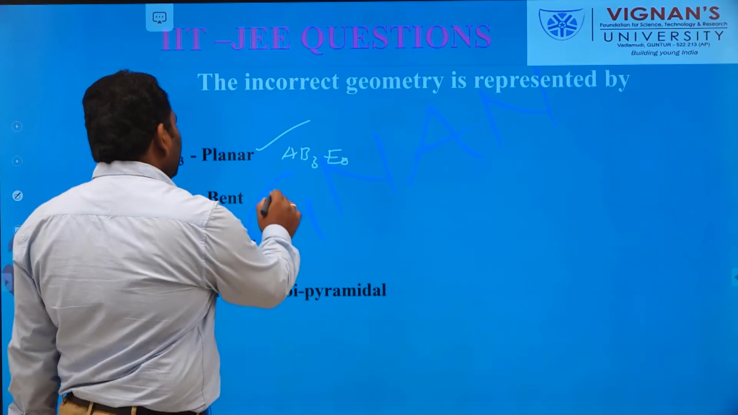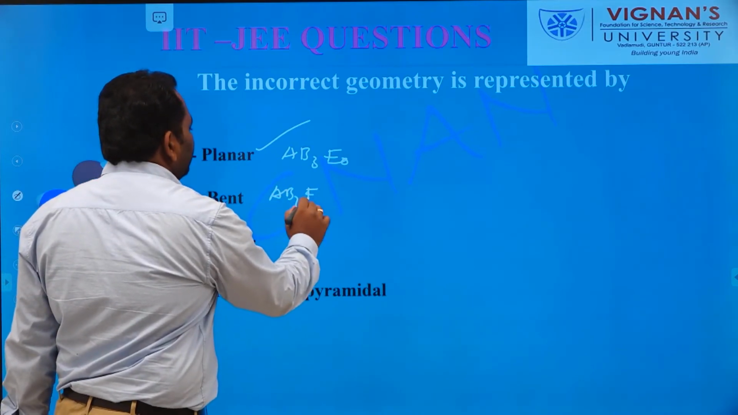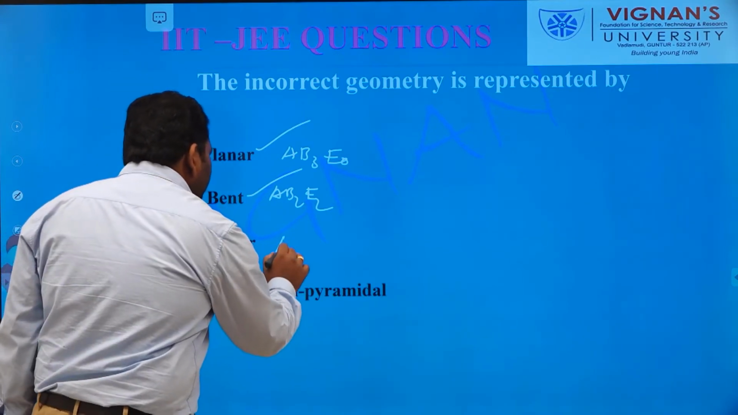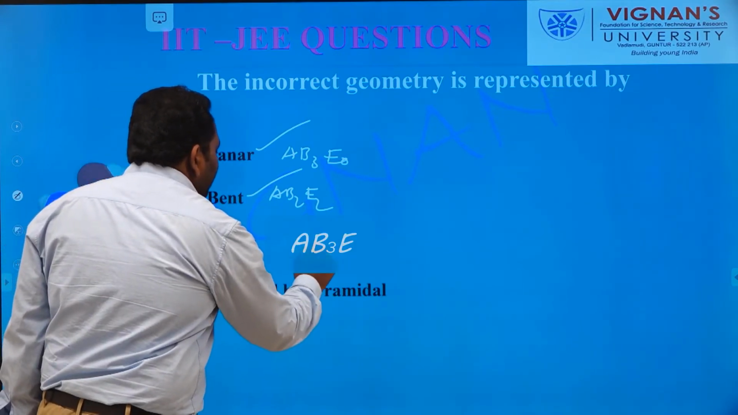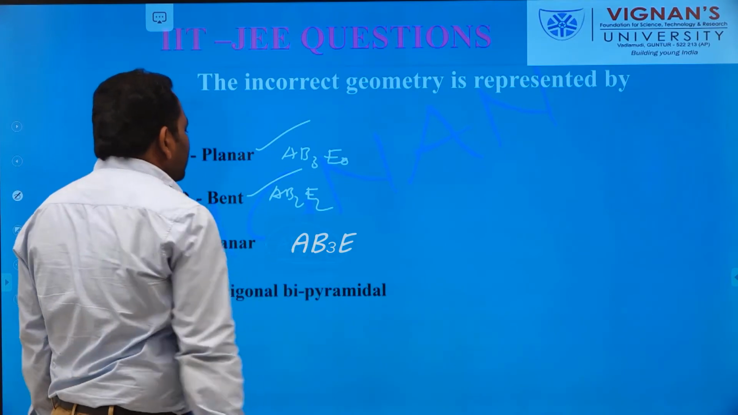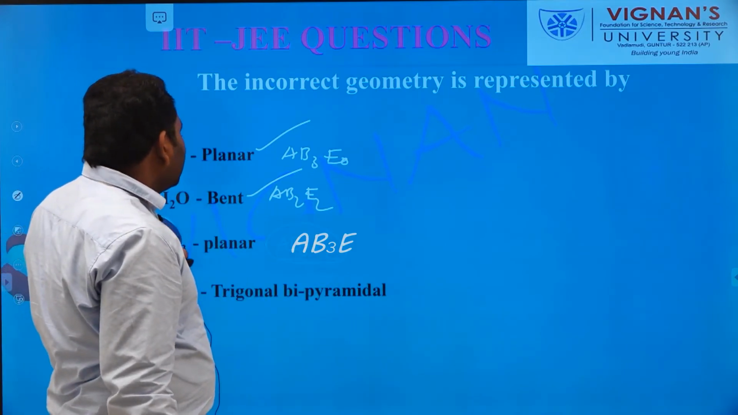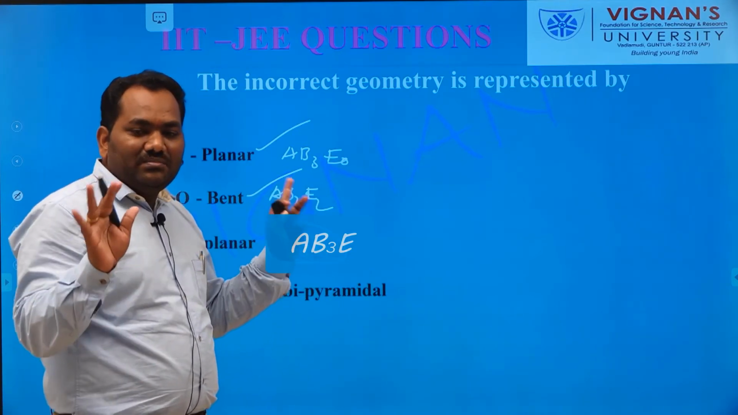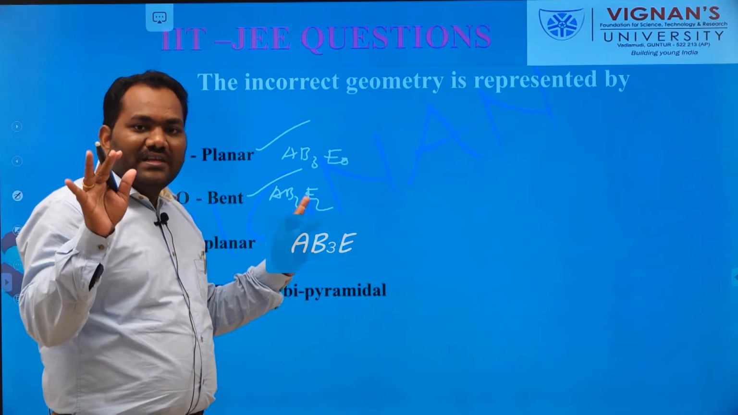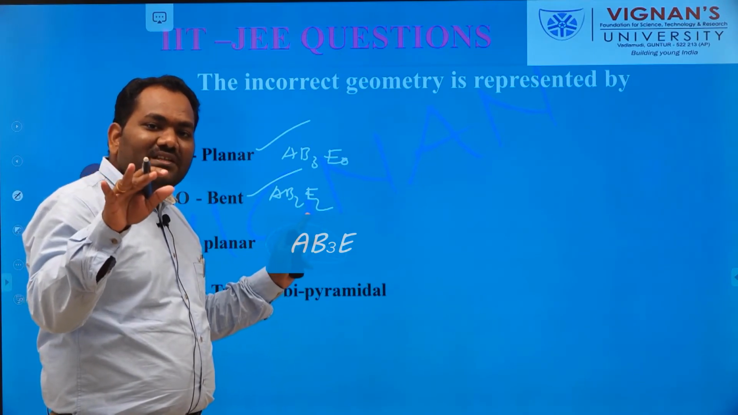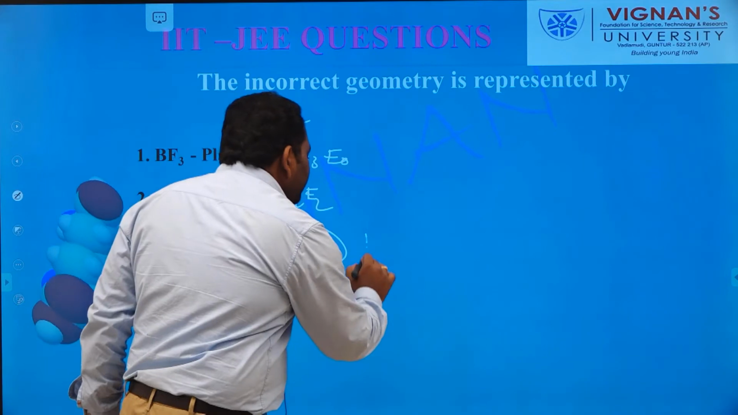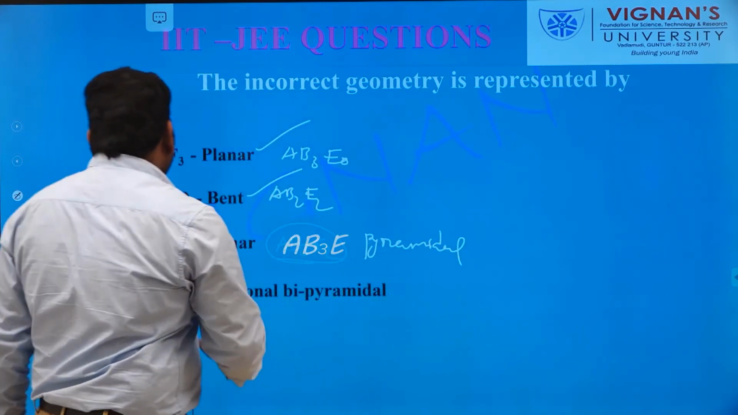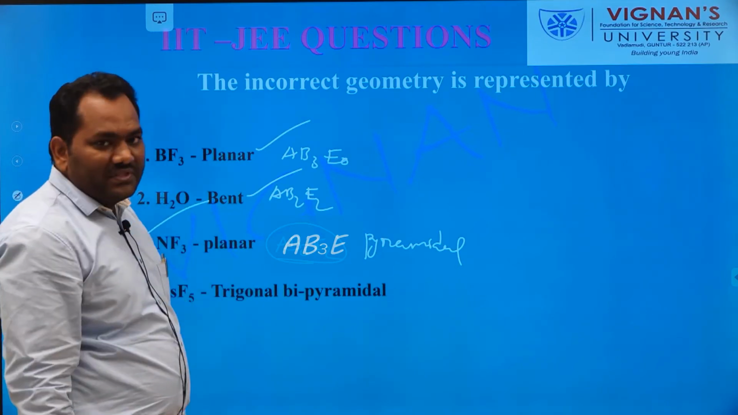Similarly, H2O is an AB2E2 type molecule. It has a bent shape. But NF3 is an AB3E type molecule, so actually it's like ammonia. Any nitrogen compound, ammonia or NF3, NCl3, NBr3, maintains the pyramidal shape. So the incorrect option is NF3.